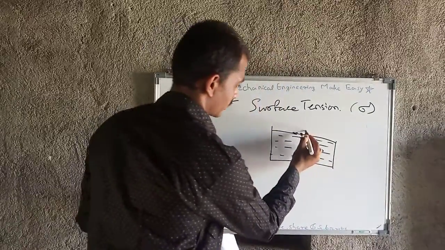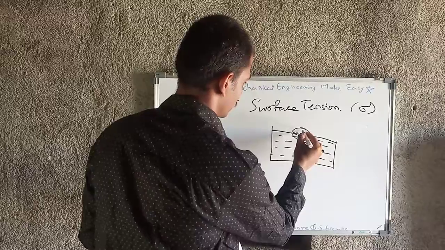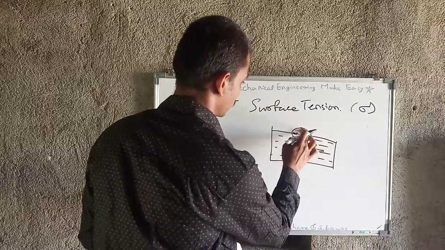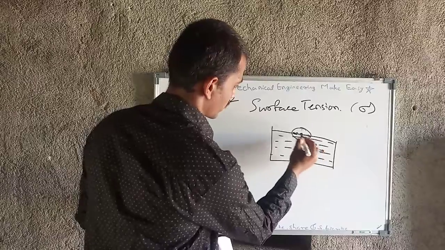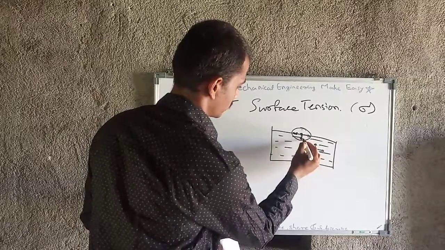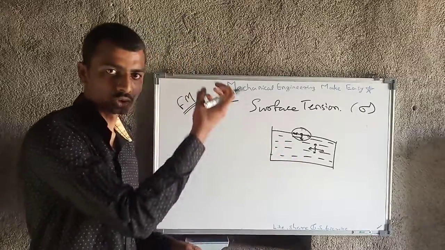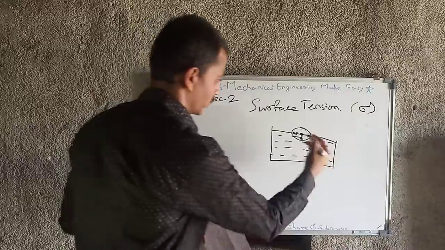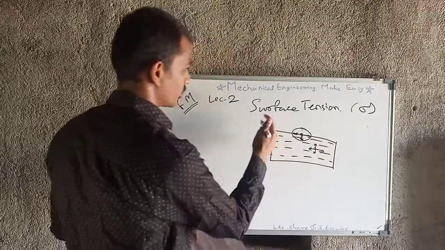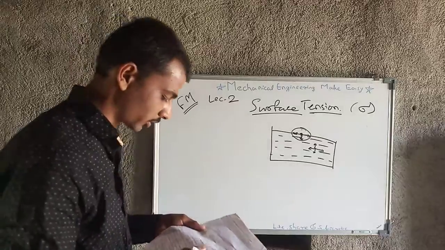But the molecule at the surface is not neutralized, as the force here is absent. So that molecule tends to be sucked into the liquid. Because of this phenomenon surface tension occurs. This is the basic of surface tension.